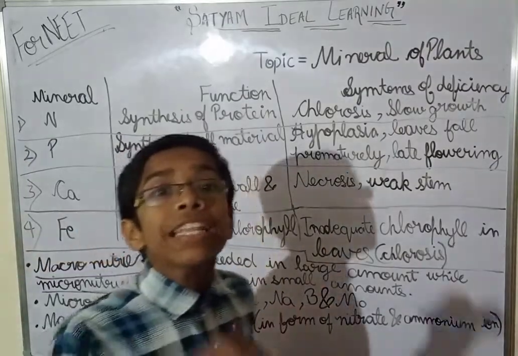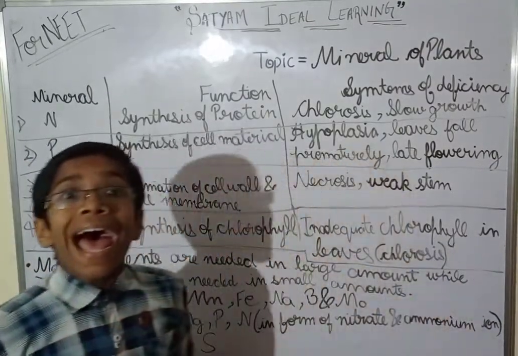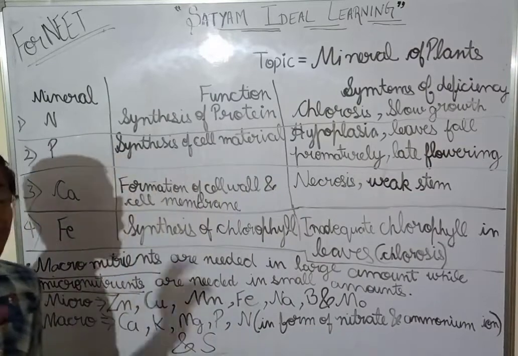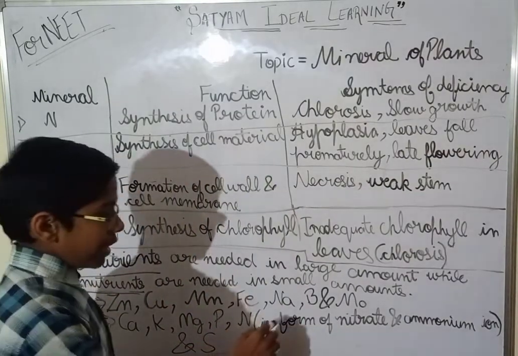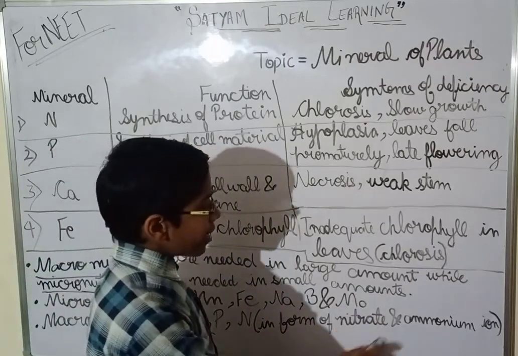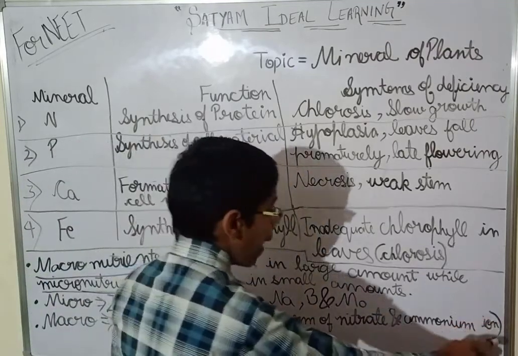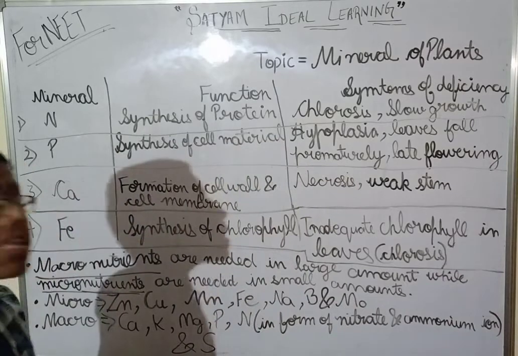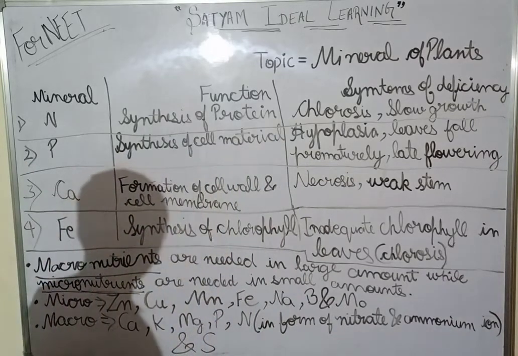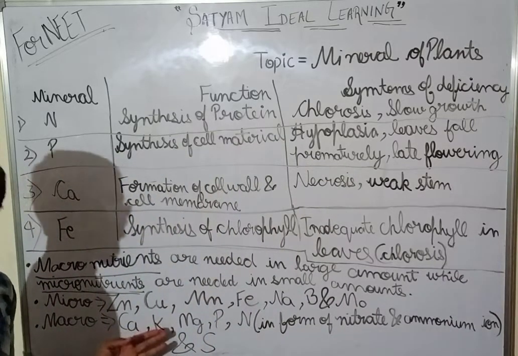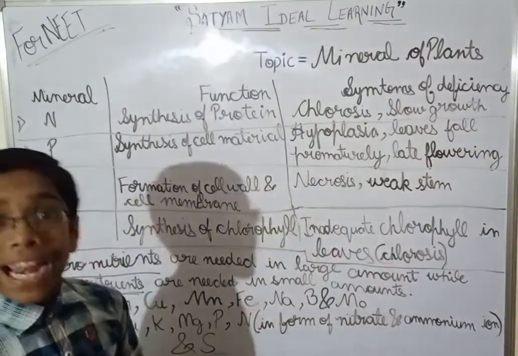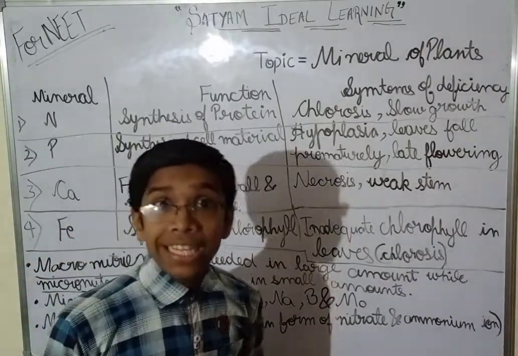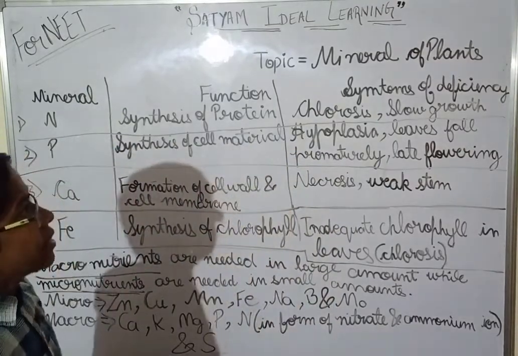Nitrogen is needed in the form of nitrate and ammonium ions, as I have written. And sulfur is also needed. So calcium, potassium, magnesium, phosphorus, sulfur, and nitrogen in the form of nitrate and ammonium ions.